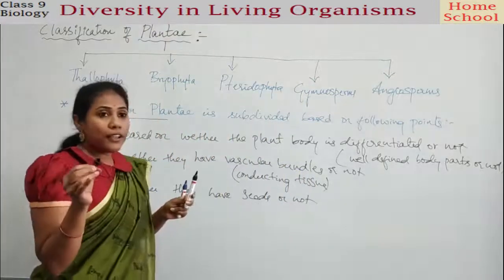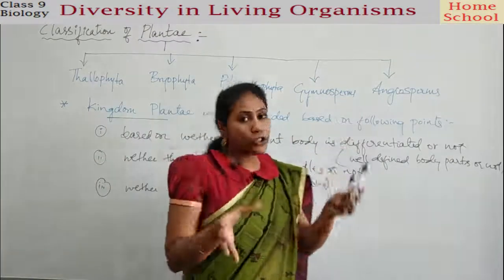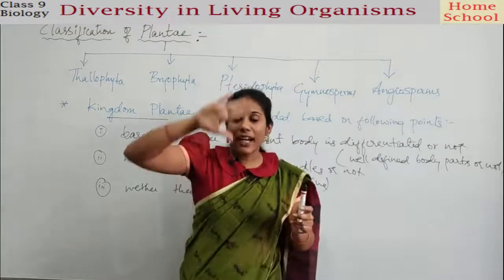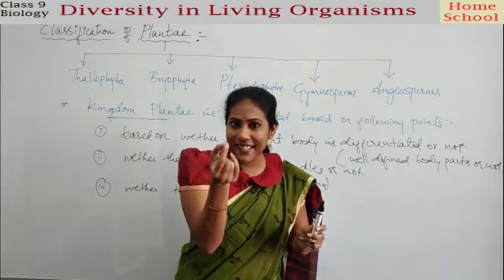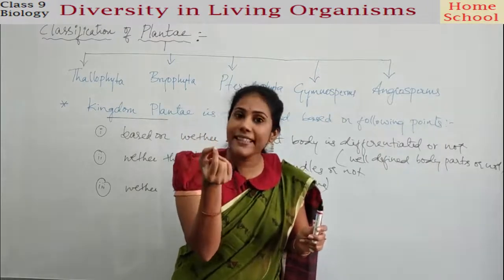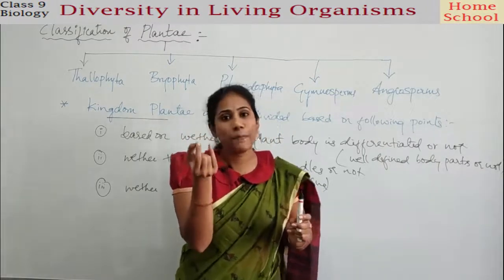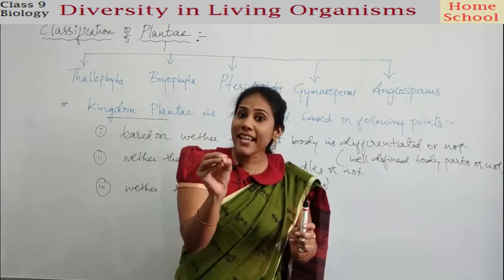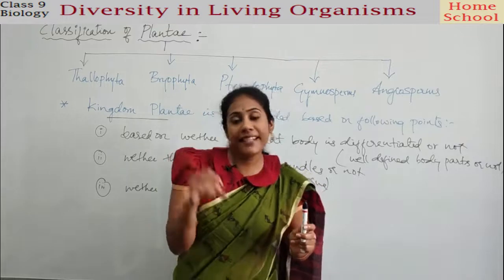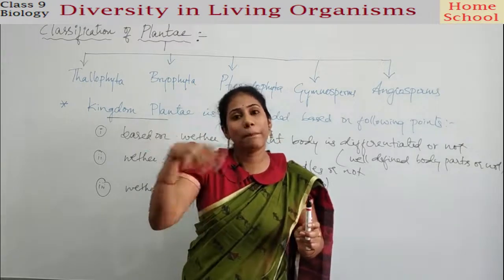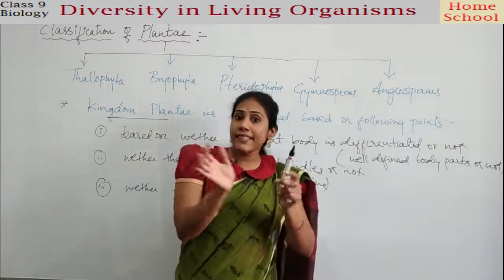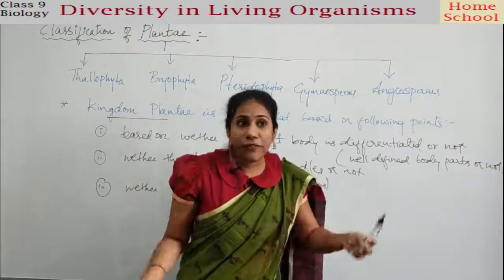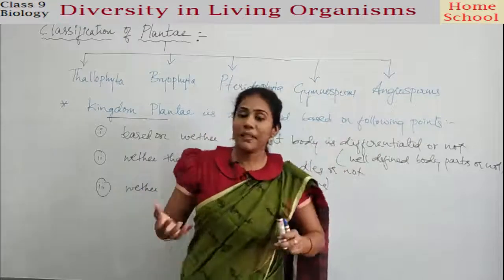Okay, so in angiosperms, just think of the apple, right? If you cut the apple, you will find the black seeds. Black colored things are called seeds. Where the seeds are present, they are present within the fruit. Yes or no? In some of the plants, seeds are present inside a fruit. In some plants, seeds are not present in a fruit. Right? So this is also one point scientists kept in mind to classify Plantae into the 5 subdivisions.